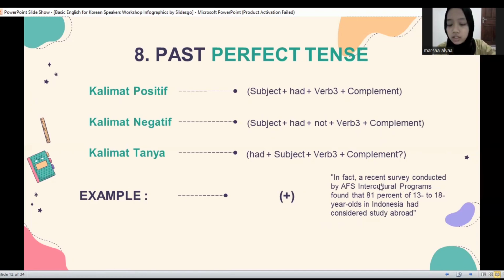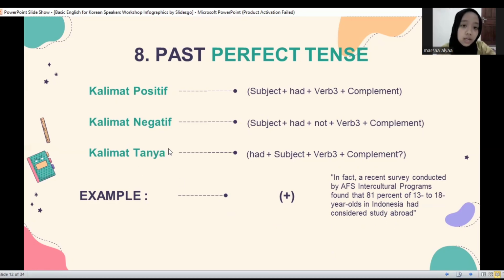In fact, a recent survey conducted by AIF's intercultural program found that 81% of 13 to 18-year-olds in Indonesia had considered to study abroad.